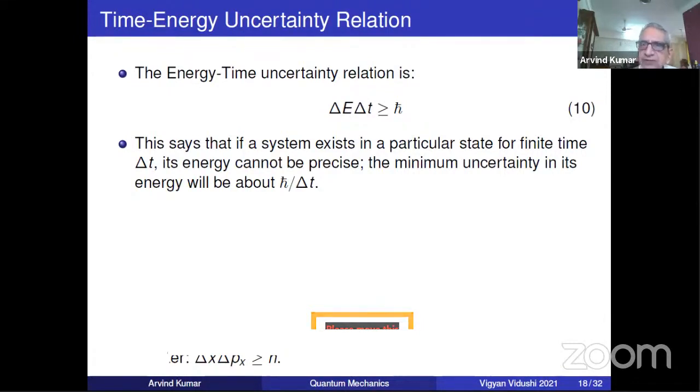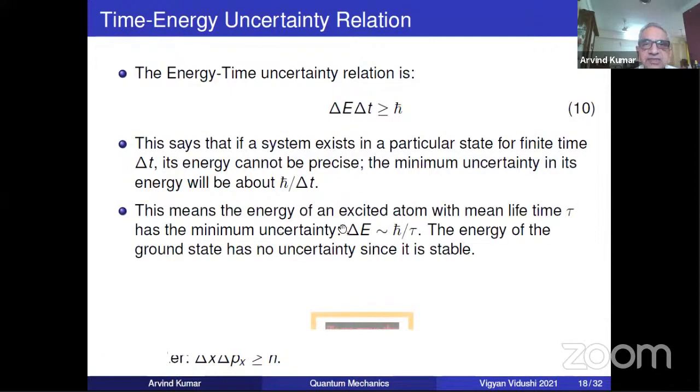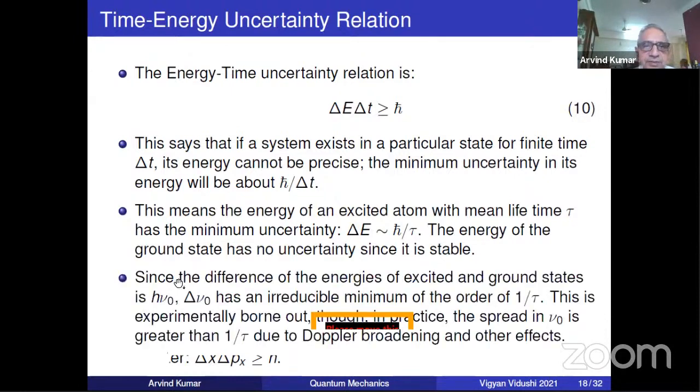What experimentalists found is that the spectral frequency is always uncertain. Spectral wavelengths are always uncertain, no matter how much you reduce the thing. This means the energy of an excited atom is uncertain, as I already told you. And what about the energy of the ground state? Now, the ground state does not decay, so it stays there forever. So that can have a definite energy. And therefore, what will be the difference of energy? The difference of energy of the excited and ground states is h nu naught. So delta nu naught will be of the order of 1 by tau. And this is experimentally borne out, as I already told you.